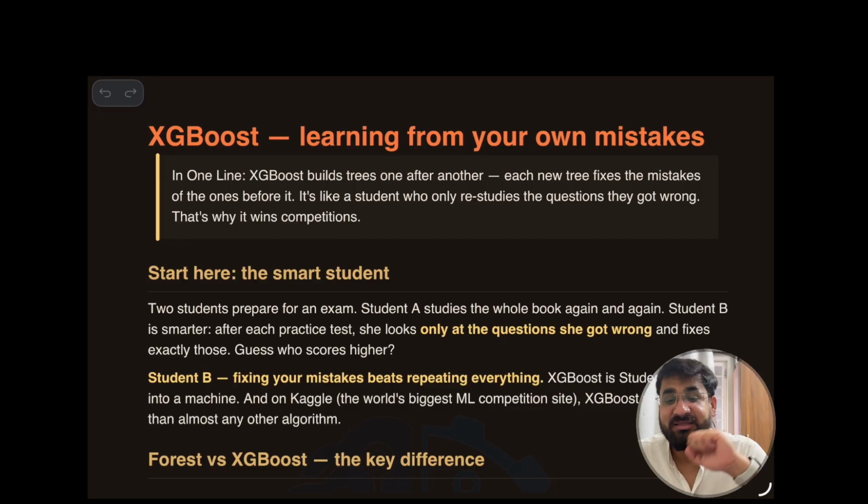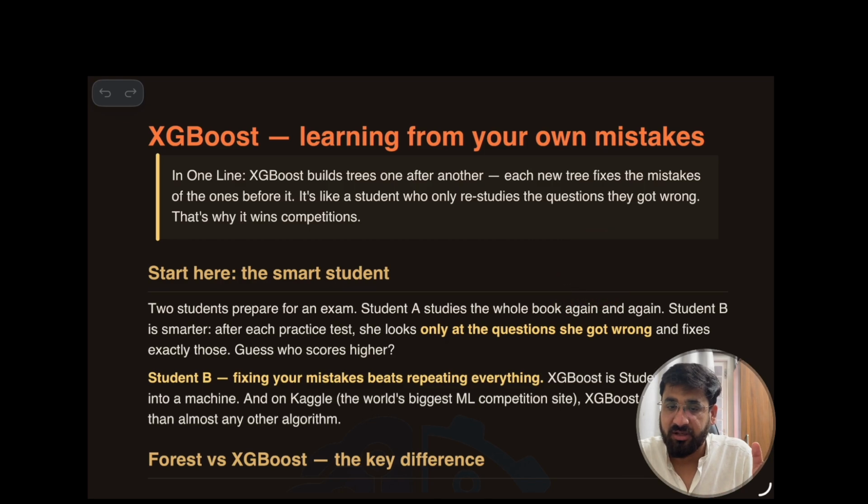Now let's start with the story. The way we can understand the problem is there are two students. The first student, A, studies differently. He or she does 10 rounds of revision, the same book 10 times.